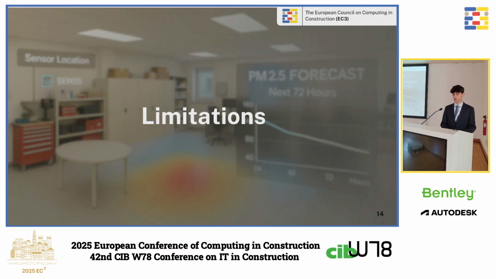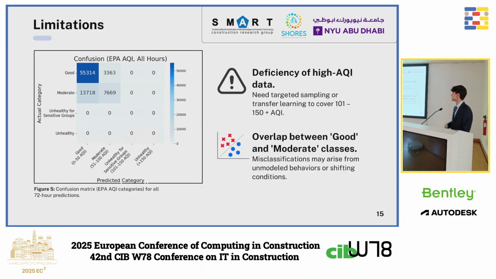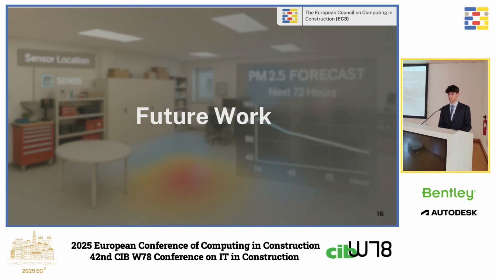And we also have some limitations that may arise. We did the confusion matrix, and of course we have the efficiency on high AQI data, so maybe in the future we'll try targeted sampling or even transfer learning to cover these spikes in AQI. And sometimes, of course, there is an overlap between the good and moderate classes. This is completely normal in every model because some misclassifications may arise, due to model behaviors or shifting conditions that we cannot really predict or that are not in our data set. So then we're going to talk about future work.